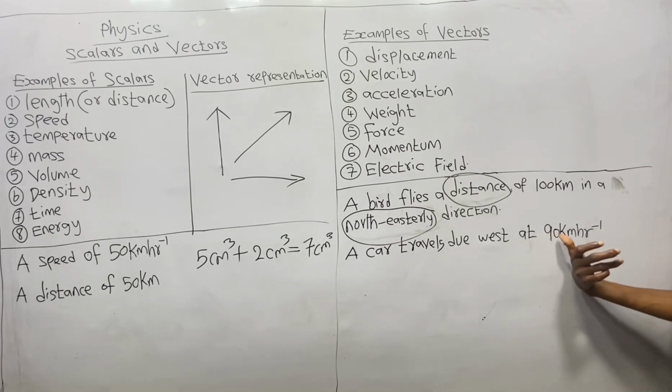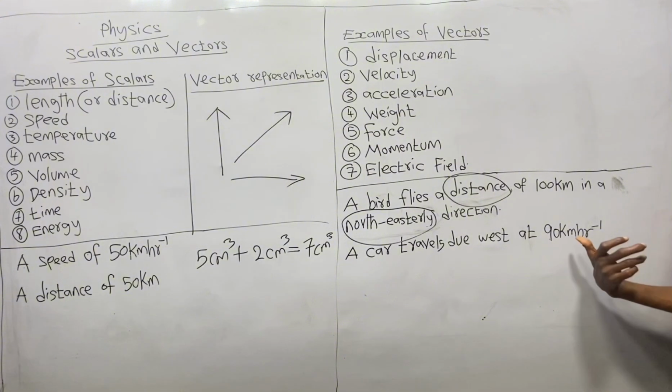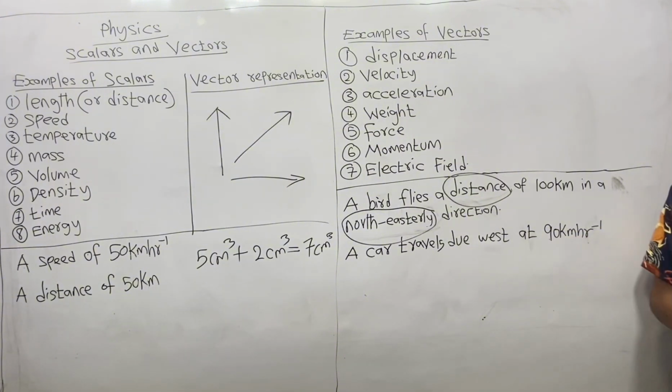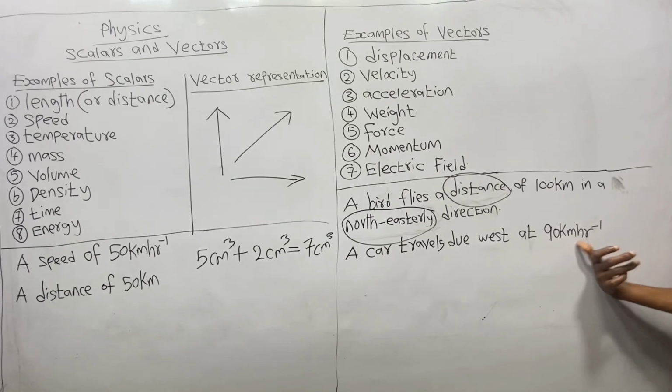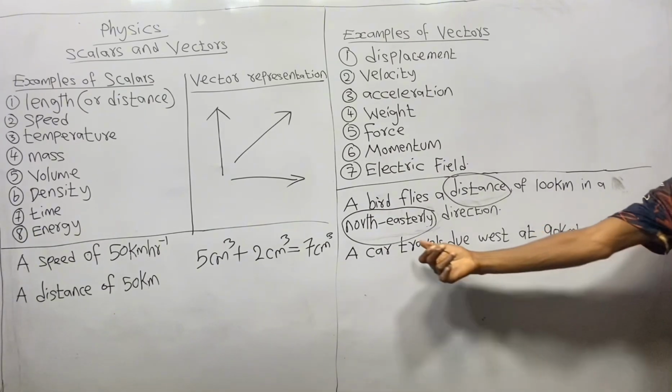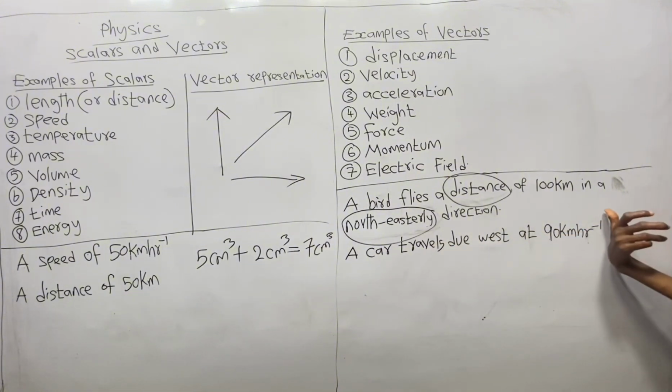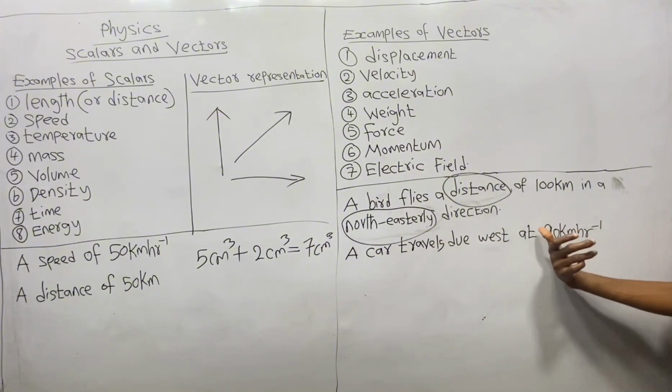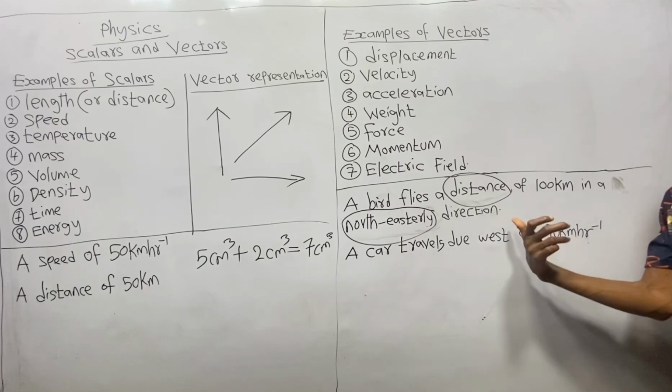Since the speed was not spelled out here, we know the speed as a result of the units beside this number 90 kilometers per hour. Kilometer per hour is one of the units used to measure speed. So that's why as a physics student you must be conversant with units used in physics. With this kilometer per hour, I already know that this is our speed in this statement.